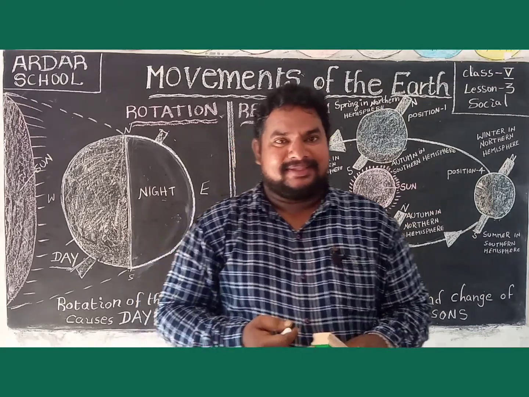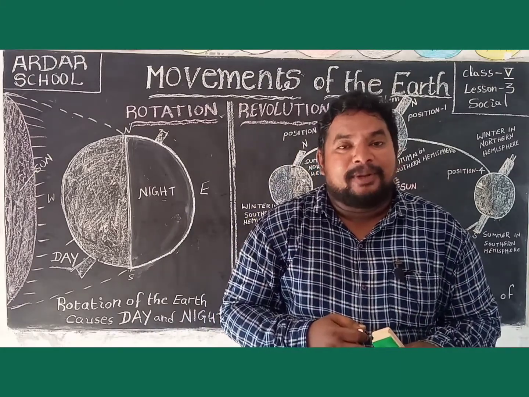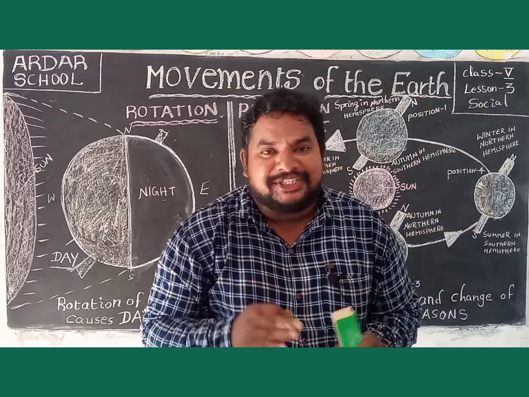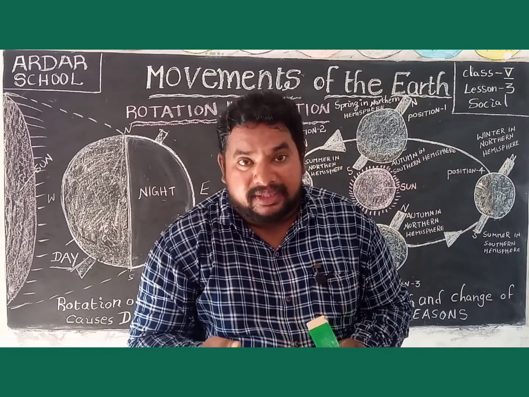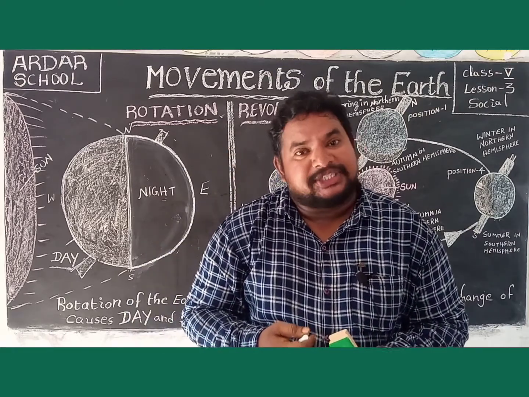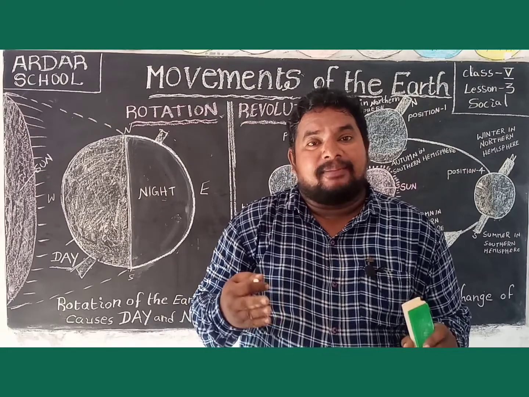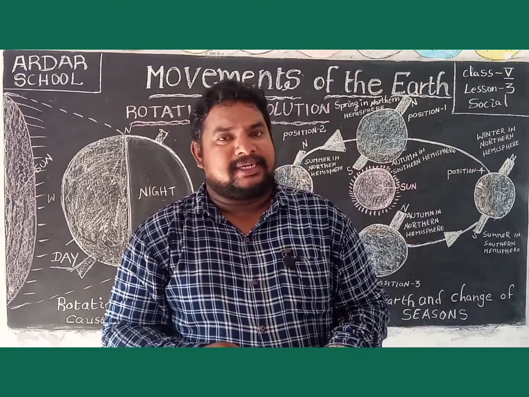Okay, be ready. In ancient times, people believed the earth was stationary and heavenly bodies revolved around it. That's a false statement, children.